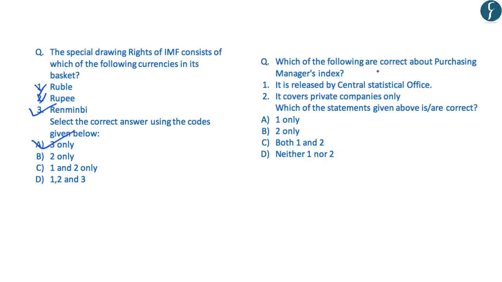Further, this question reads, which of the following are correct about the Purchasing Managers Index? The first is that it is released by Central Statistical Office, which is incorrect because it is released by Nikkei. Second is that it covers private companies only, which is correct. So the correct answer is B, that is 2 only.